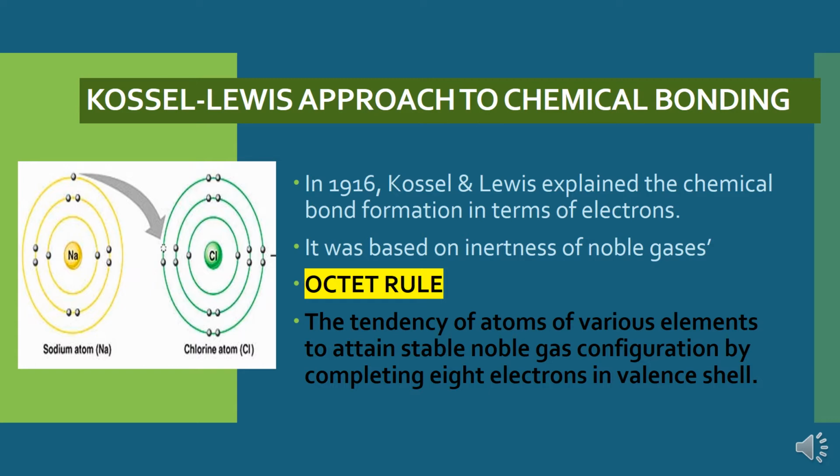It means every atom which has an incomplete valence shell has a tendency, or an urge, to complete its outer shell configuration. An atom will always combine in such a way that the octet of its outer shell is completed. Octet is acquiring 8 electrons in the outermost shell, and the elements which are nearest to the noble gas helium will complete their duplet accordingly. So let us see how it takes place.